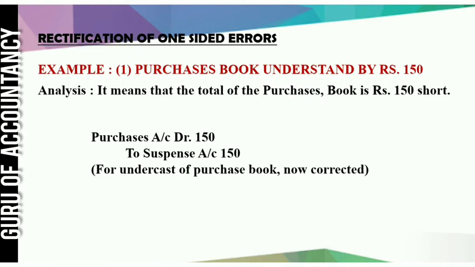Rectification of one-sided errors now with the help of suspense account, after the preparation of trial balance. Purchase book undercast by rupees 150. We are taking the same example so that you can better understand. Here you can see the purchase account is undercast. That means the purchase account is debited less. So we will debit. So the entry would be purchase account debit 150 and another account we will take is suspense account 150. And this is the rectification entry.